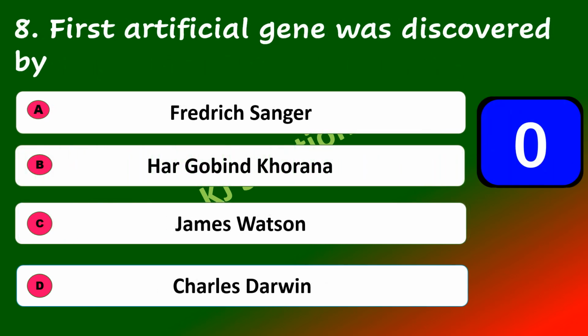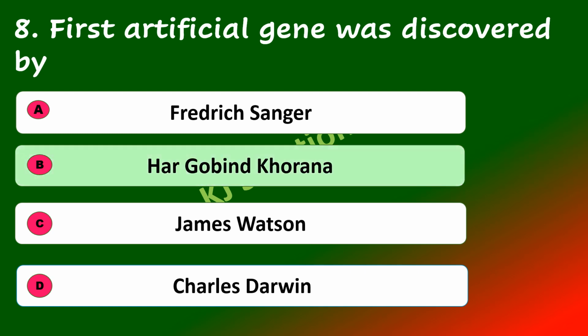First artificial gene was synthesized by Frederick Sanger, Hargobind Khurana, James Watson, Charles Darwin. The first artificial gene was synthesized by Hargobind Khurana. Hargobind Khurana is the answer.